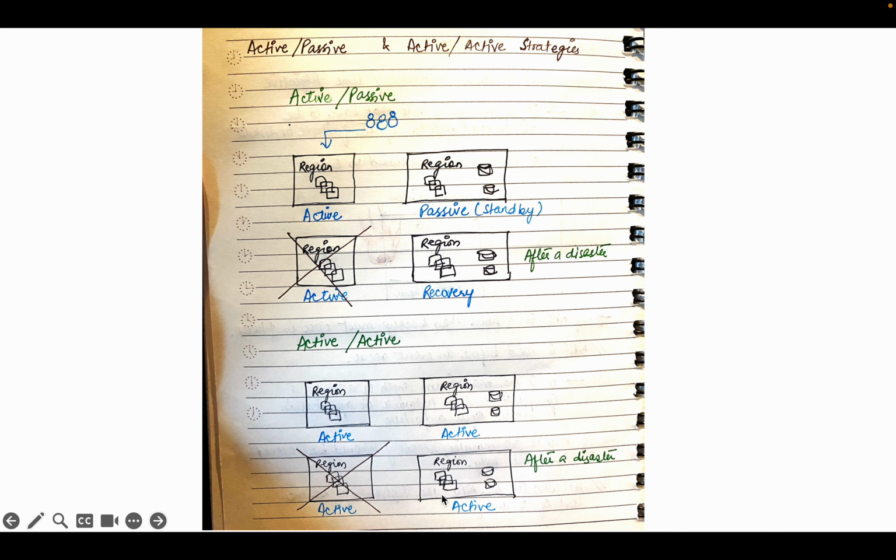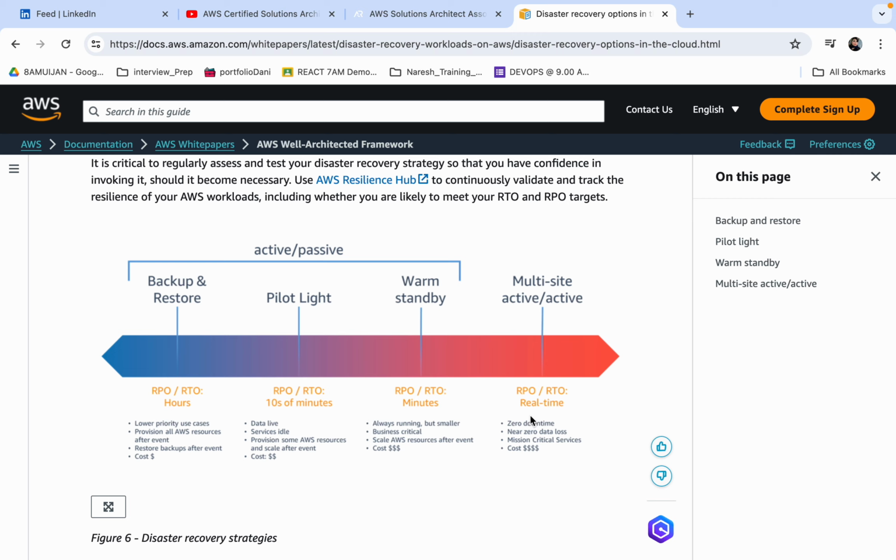We can use this system, and in this case the downtime will be very less, or you can say zero only, but the expenses will be higher, like it will be more expensive than this one. So there are two strategies which are followed in disaster recovery. We will talk about the other strategies in the active passive and active.